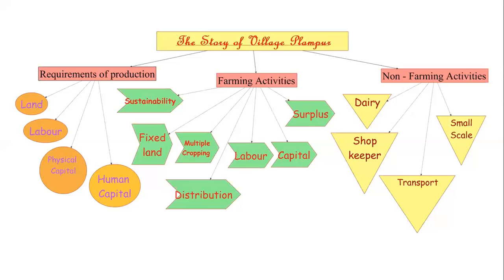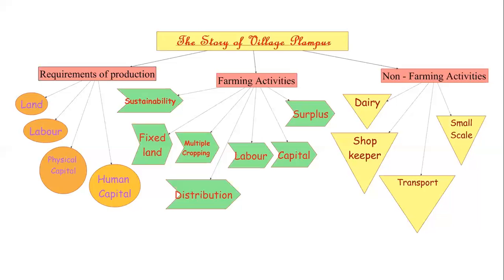Then we saw some non-farming activities. We saw animal husbandry, small scale production, shopkeeping, transportation, and dairy. And you also saw how all these add to the income of the farmer. We even saw some examples.